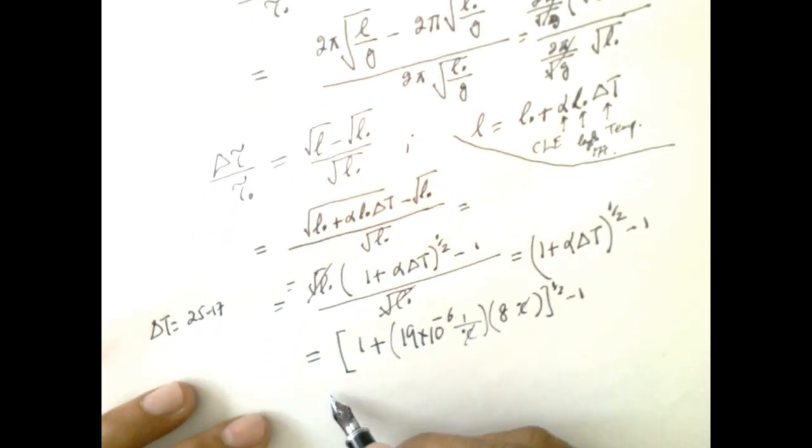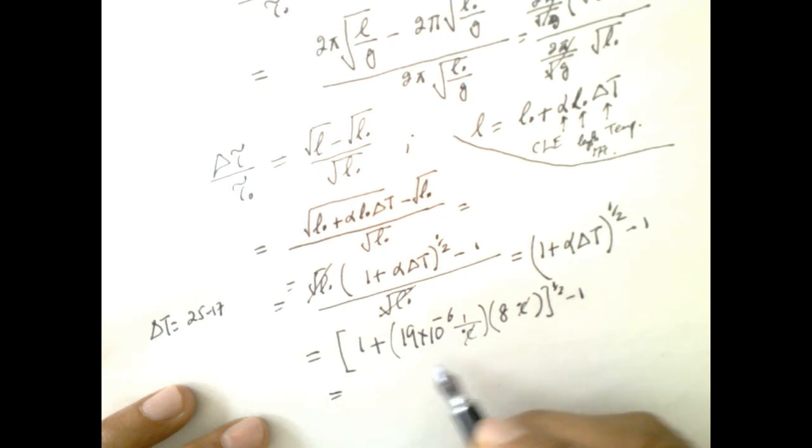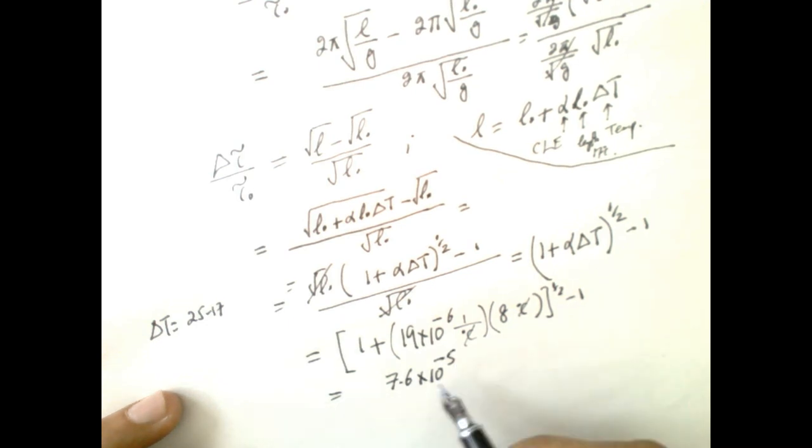So this whole expression is equal to 7.6 × 10^-5. This is equal to delta tau over tau naught.